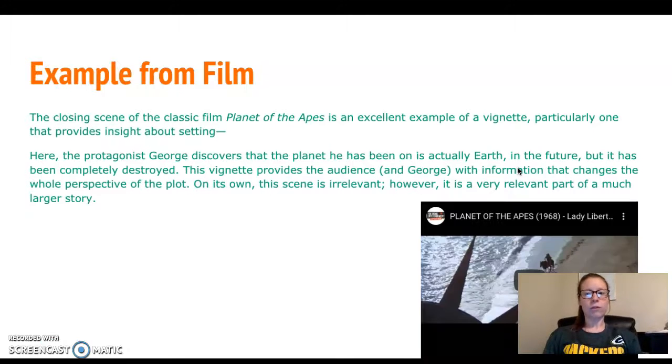So an example from film would be the closing scene of the classic film Planet of the Apes. It is particularly one that provides insight about the setting of this movie. Here the protagonist George discovers that the planet he has been on is actually Earth, but Earth in the future. It has been completely destroyed. This vignette provides the audience, and George, with information that changes the whole perspective of the plot. On its own, the scene is irrelevant. However, it is a very relevant part of a much larger story.